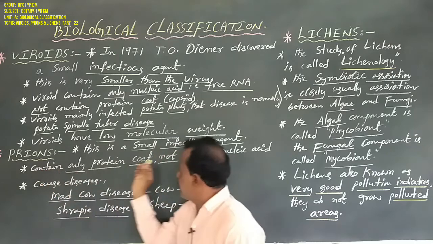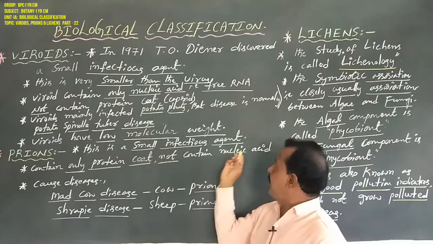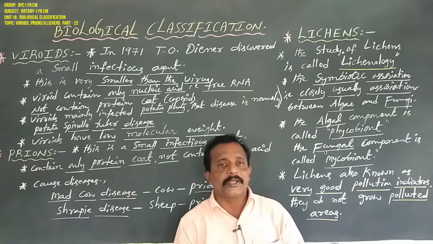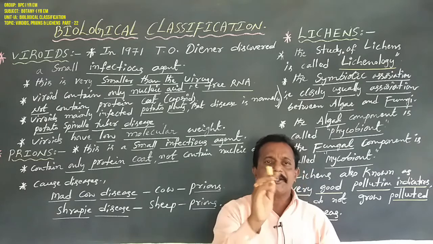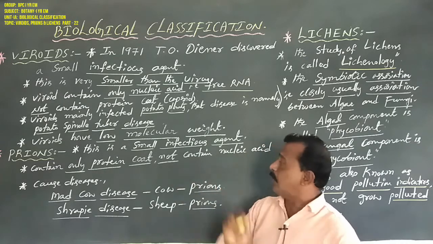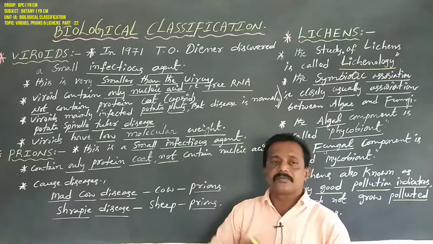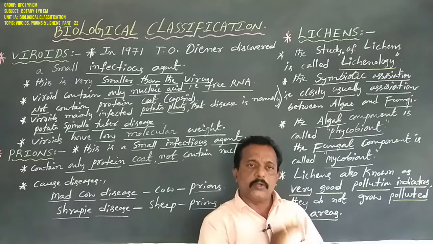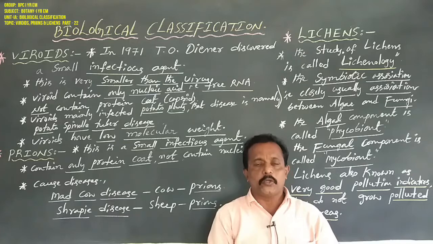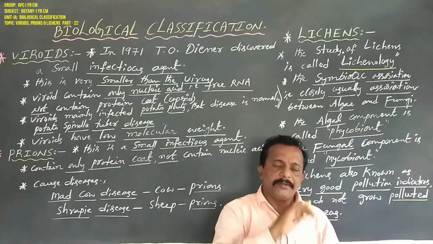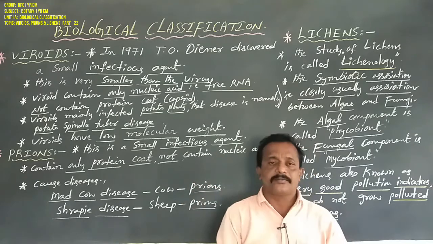Next important characteristic feature: prions contain only protein coat, that is the capsid, and do not contain nucleic acid. This is a very important feature. Viroids contain only nucleic acid, that is free RNA, with no protein coat. But prions contain only protein coat, with no nucleic acid.